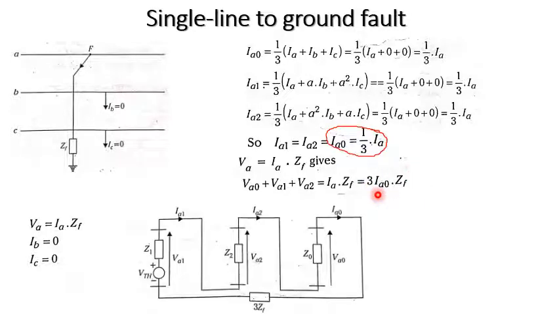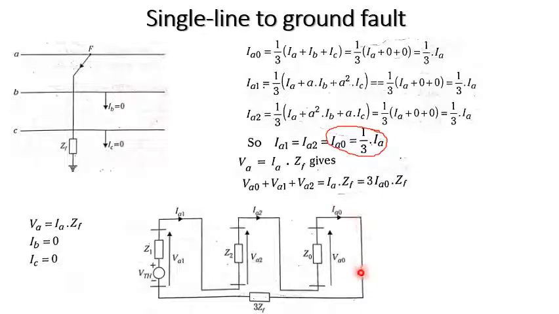Based on this, we write the sequence network diagram. This is VA1, VA2 and VA0. VA1 consists of V Thevenin, not EA, with Z1 and IA1; VA2 consists of Z2 and IA2; and VA0 consists of Z0 and IA0.